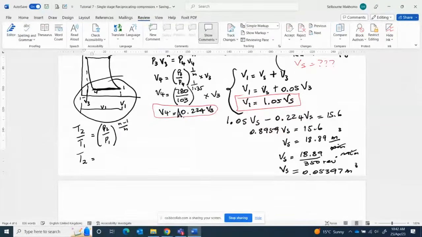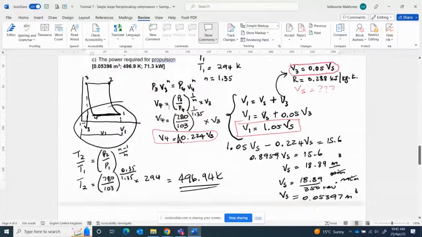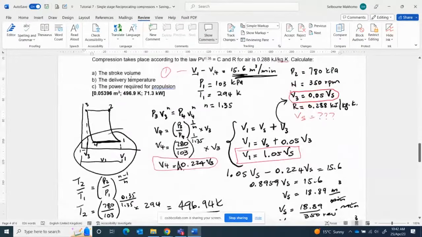So T2 is going to be 780 divided by 103, to the power 0.35 divided by 1.35, multiplied by 294, is equal to 496.94 Kelvin. This is our delivery temperature.